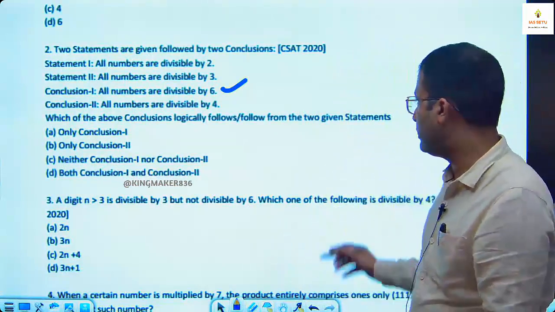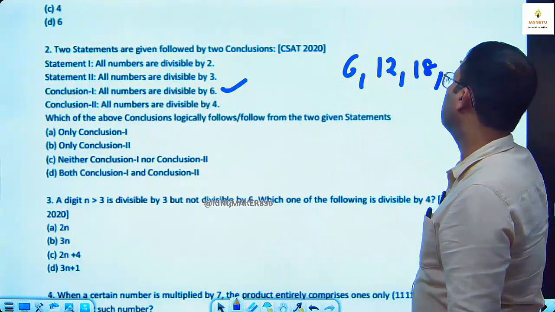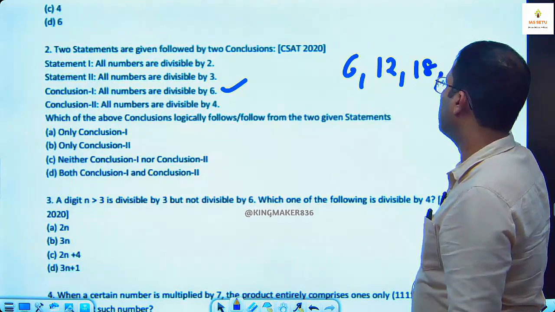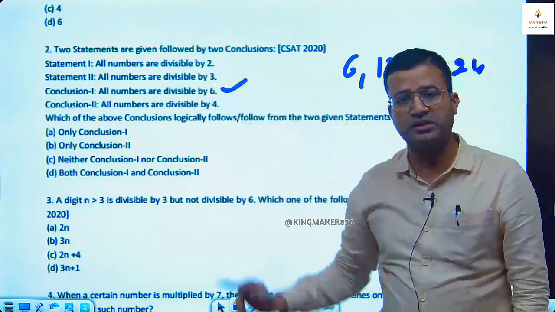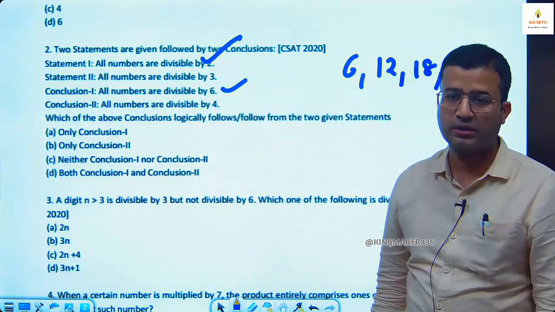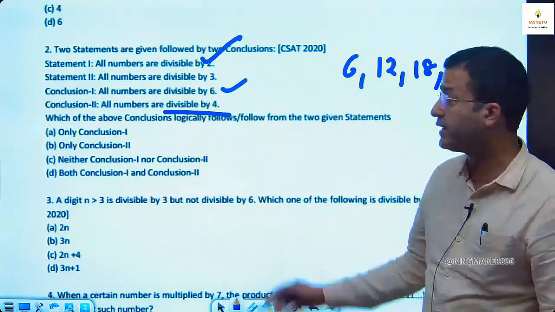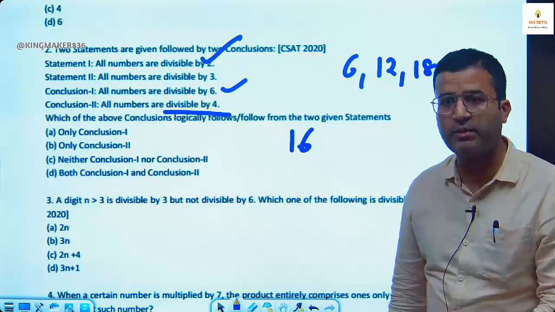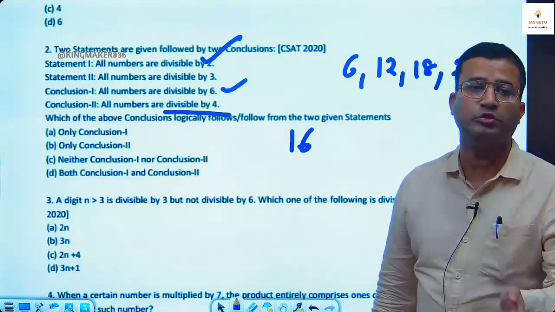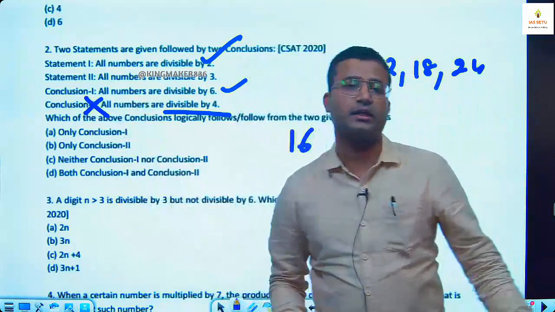I tell you, here you can check 6, 12, 18, 24. You check all these numbers are divisible by 2. Yes. All these numbers are divisible by 3. Yes. But the second conclusion says all numbers are divisible by 4, like 16. It is divisible by 4, but it is divisible by only 2, not 3. So here we can't follow the second conclusion.